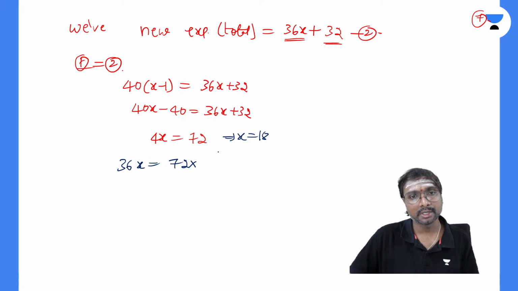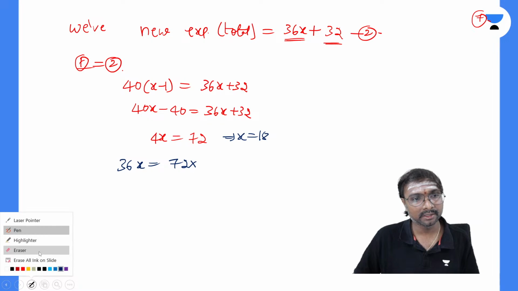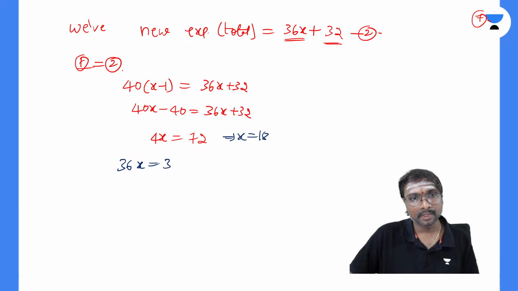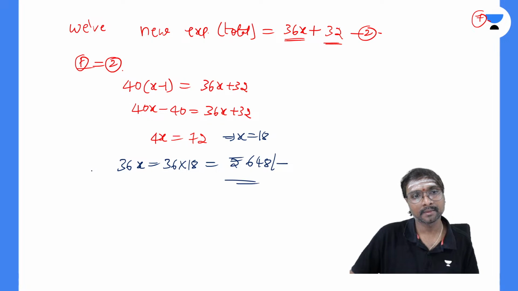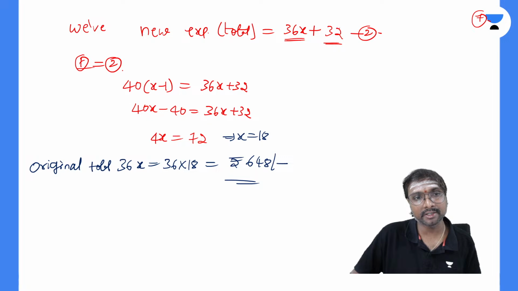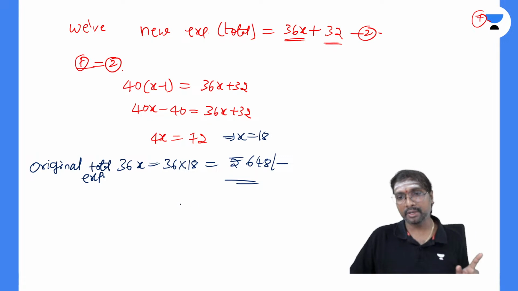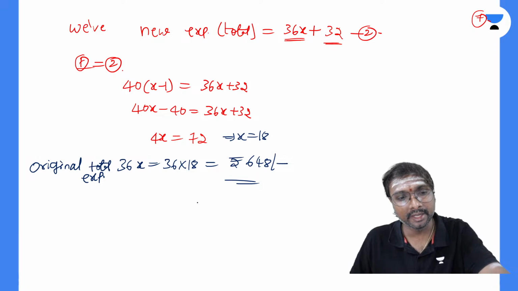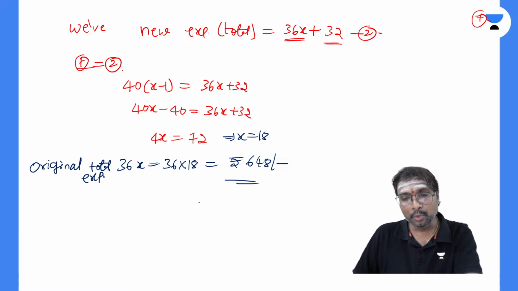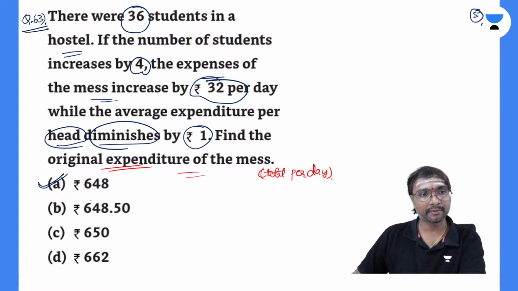So 36x is 36 into 18. What is 36 into 18? Is it not rupees 648, everyone? The original total expenditure, right? Is that clear, everyone? Yeah, okay, I'll explain it, don't worry. I'll explain, Abhijit, don't worry. So 648 is the answer.